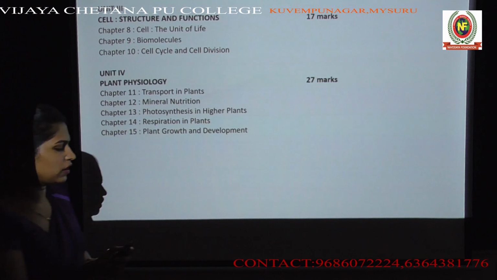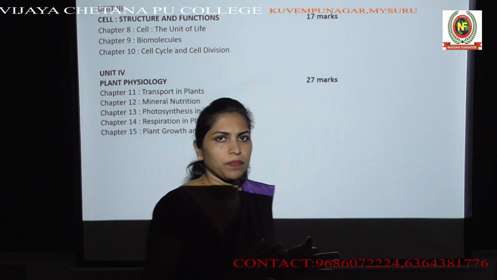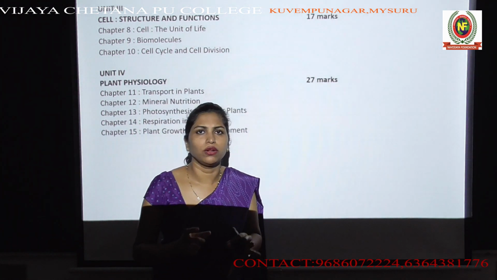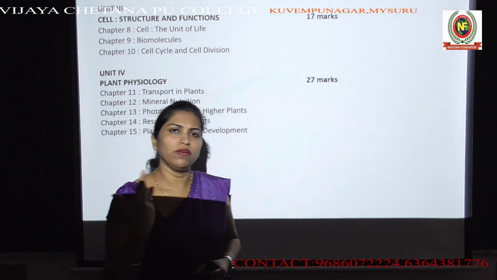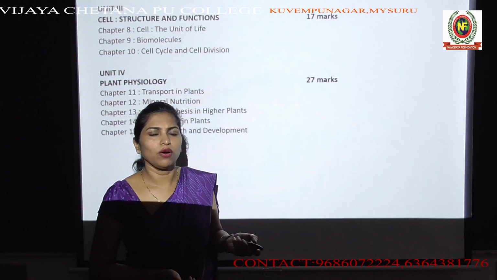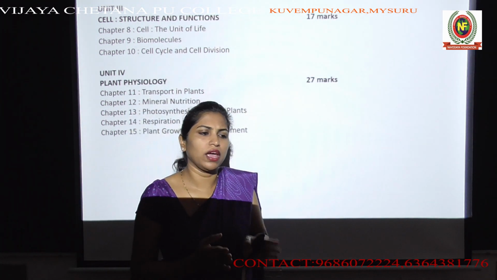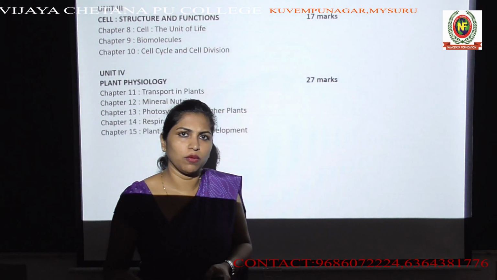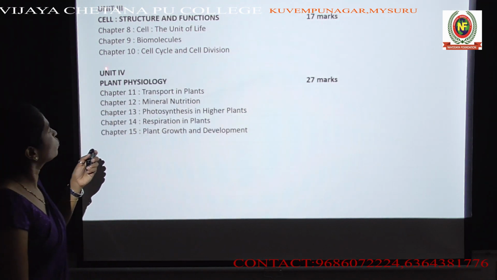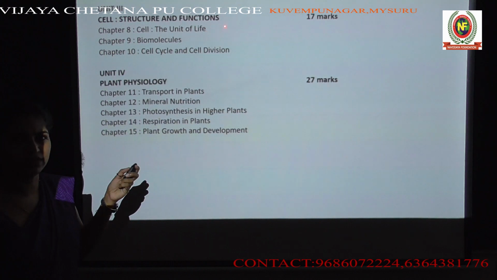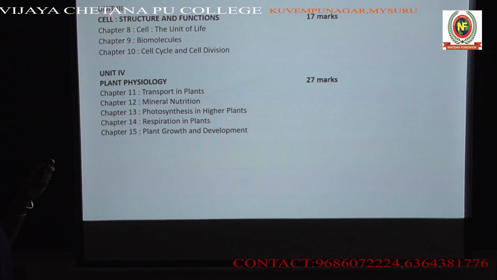Under this, we will be studying what a cell is. You know what a cell is: it is the structural and functional unit of any living organism. Why do we call a cell the structural and functional unit of living organisms? We will be studying everything about a cell, the plant cell and the animal cell. The whole unit is about the cell, its structure and its functions. Under unit 3, we will start with chapter 8.